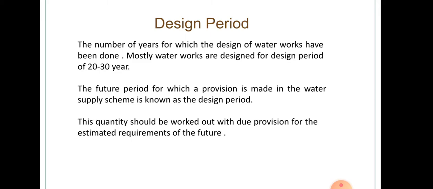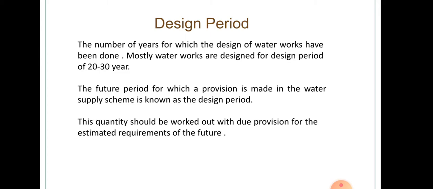So whenever you design a water supply scheme, we design it for a longer period. Why? In order to avoid any complications in future. The future period for which a provision is made in the water supply scheme, we call the design period. That particular number of years for which we design a water supply scheme is known as the design period.